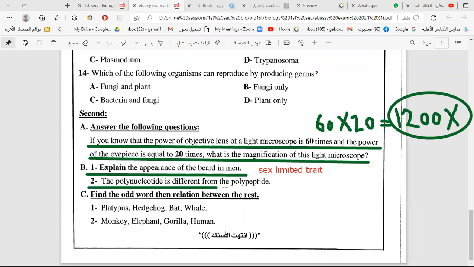The polynucleotide is different from polypeptide. This is the long molecule of protein or nucleic acid. The polypeptide makes protein. Very good. Polypeptide is for protein. The protein is made of polypeptide.